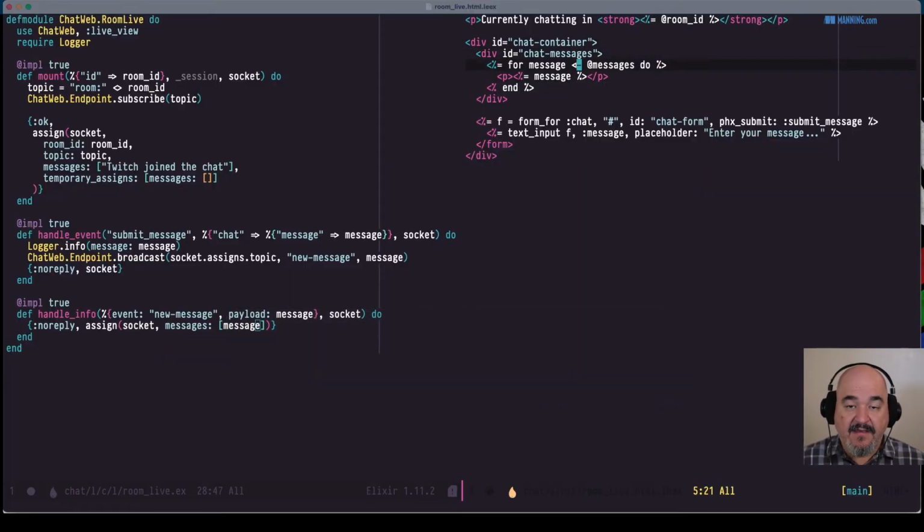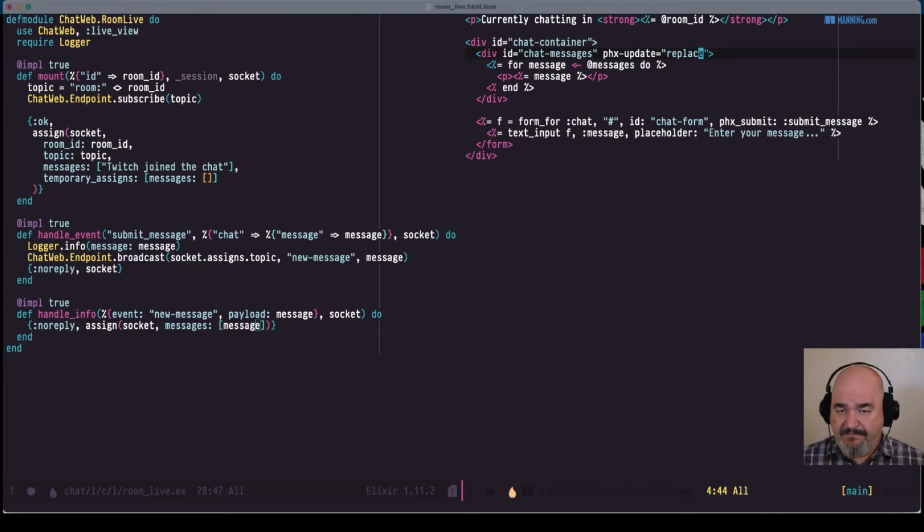But again, Phoenix has thought of that. So within this chat messages, it has this Phoenix update callback or attribute. And it says, whenever Phoenix receives an update for this div, what do we do with it? Now, the default is replace. So it'll just replace that whole div with the new information and go from there.